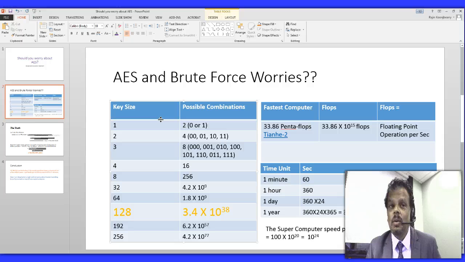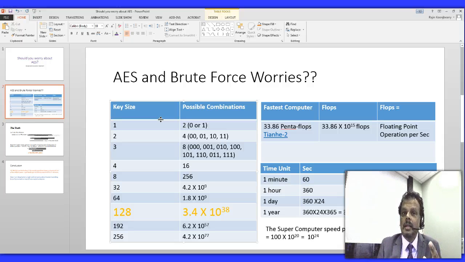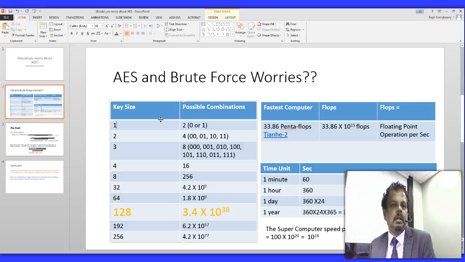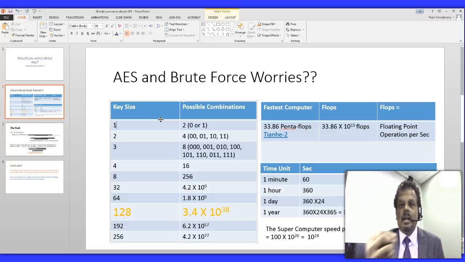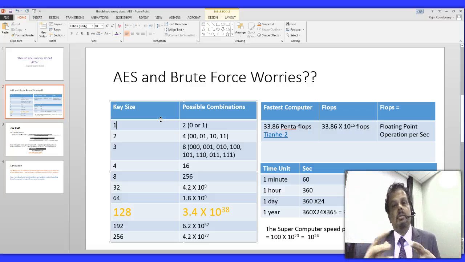Is 128 bits enough to make sure that we are not going to be hacked? Well, if we use 1 bit, think about it for a second. It can either be on or off. So if we try the on bit, doesn't work, we try the off bit. If we use 2 bits, we'll try two off, and then one on, one off, and then another off, on, and then on and on until we get the right one. Now, here the sample size is only 4.